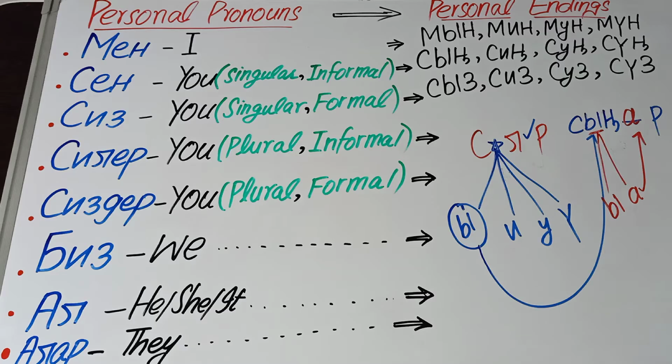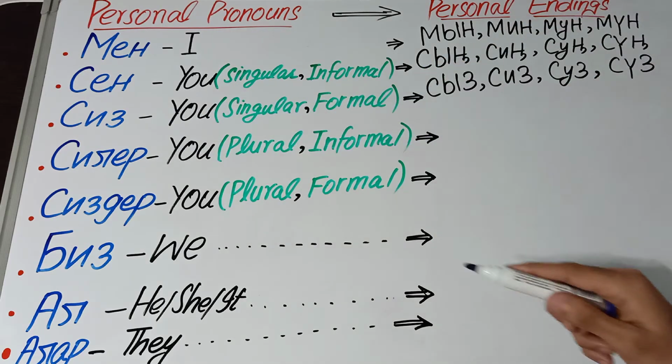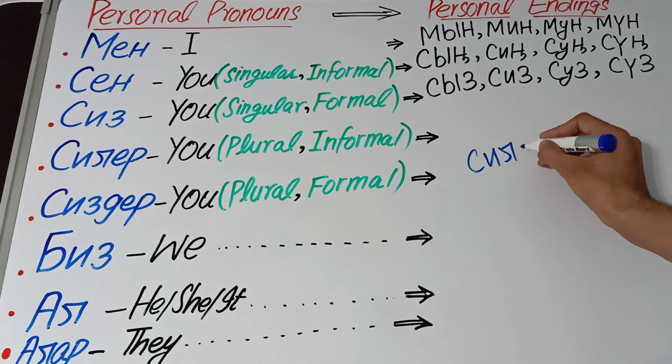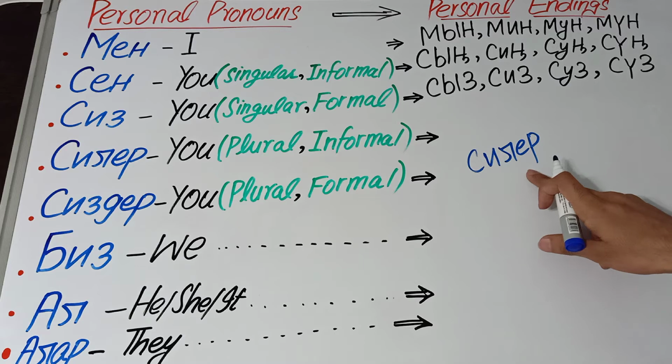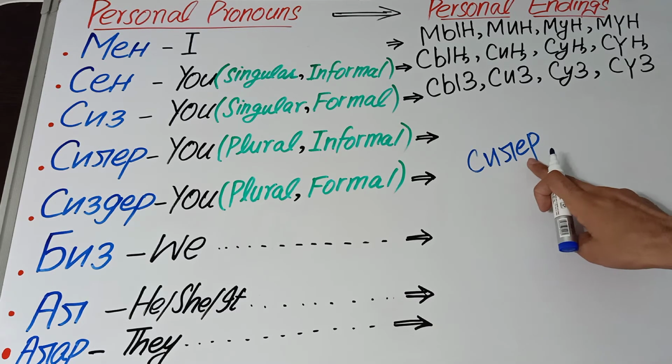Okay, let me revise it more briefly. We were talking about the personal ending of silar, right? So first of all you have to write silar. Okay, now in this personal pronoun we have two vowels, e and a.